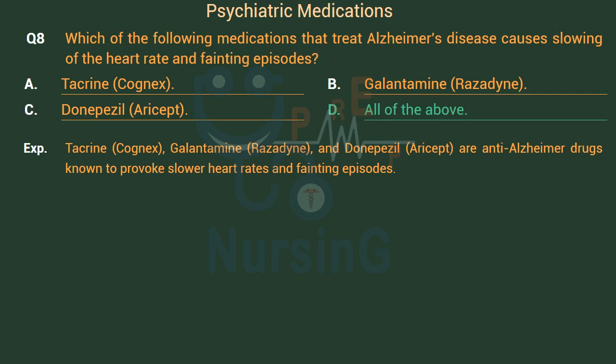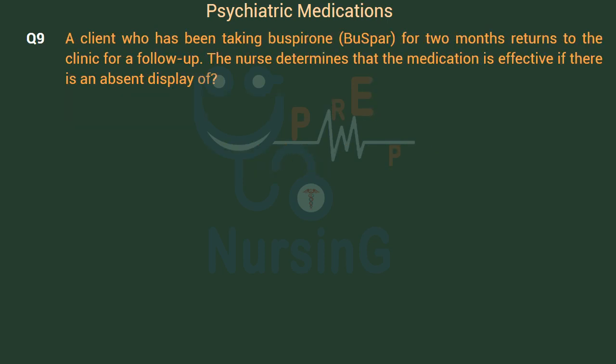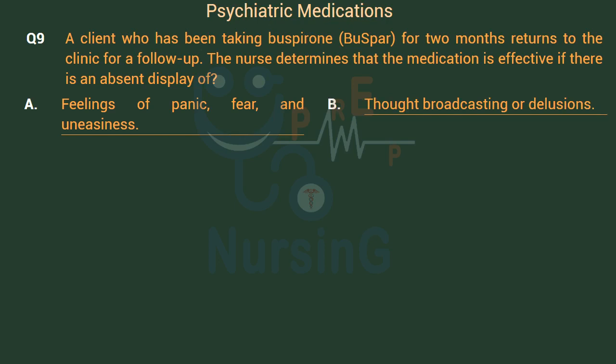A client who has been taking buspirone, Buspar, for 2 months returns to the clinic for a follow-up. The nurse determines that the medication is effective if there is an absent display of Option A, feelings of panic, fear, and uneasiness. Option B, thought broadcasting or delusions.